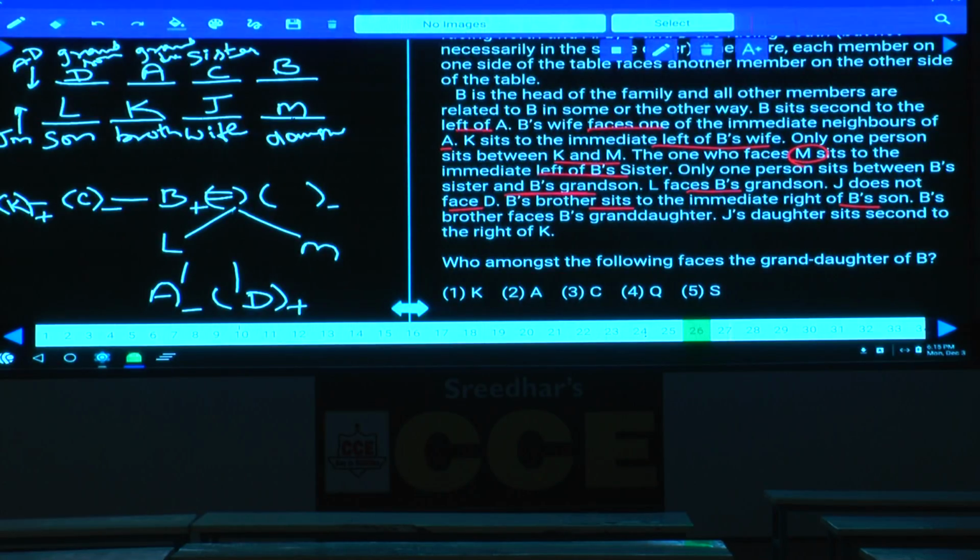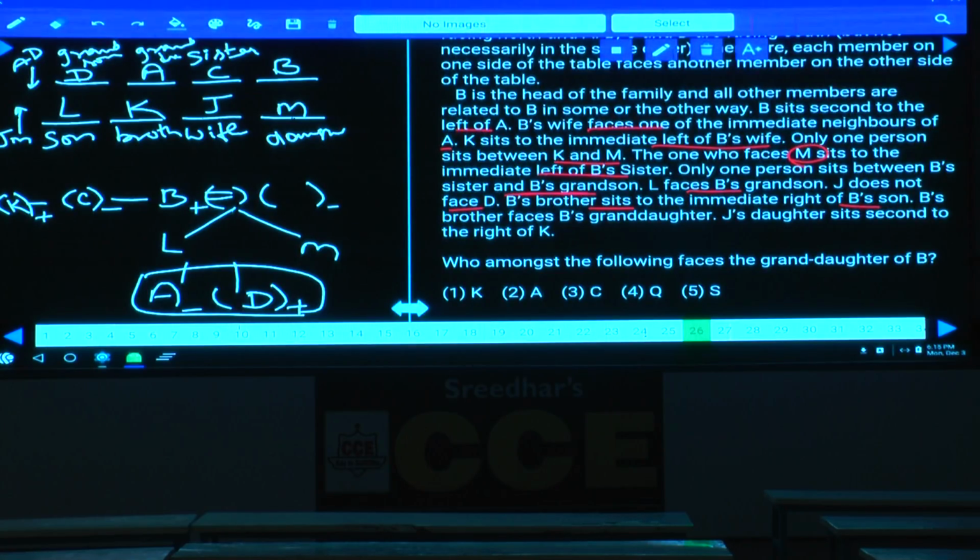Whether D and A are the children of M or children of L, or these two persons are siblings or cousins, that is not clearly known. Maybe A is the daughter of L, D is the son of M. Hence we have n number of possibilities. We do not have any relation between A and D to L and M, isn't it?